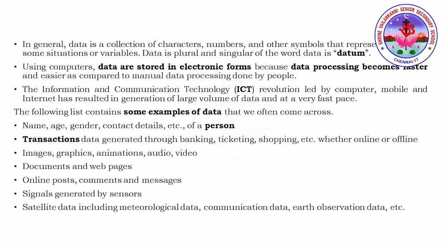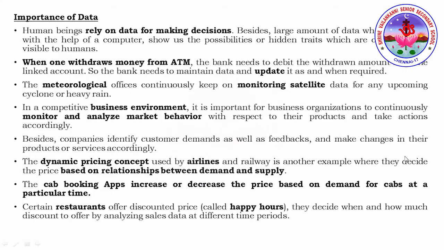Similarly, data can be in many different forms, like images, graphics, animations, audio, video, documents and web pages, online posts which you are seeing on the internet, comments which you are posting on Instagram or Facebook, or the messages which you are sending to your friend in WhatsApp. So everything together is considered as data. Even the satellite data, including meteorological data, communication data and earth observation, everything comes under data.